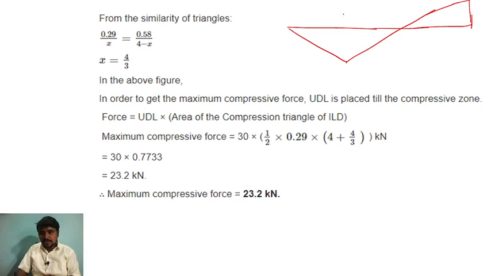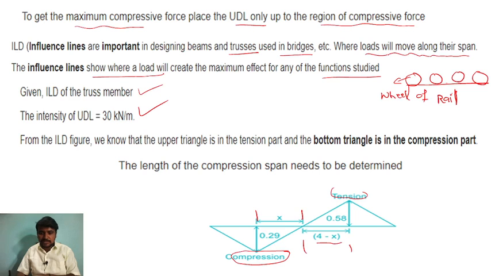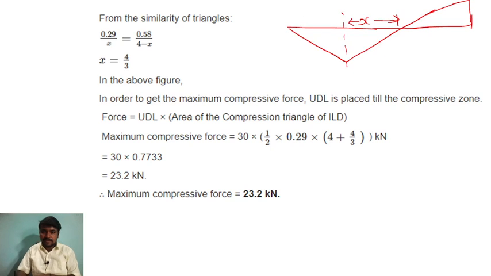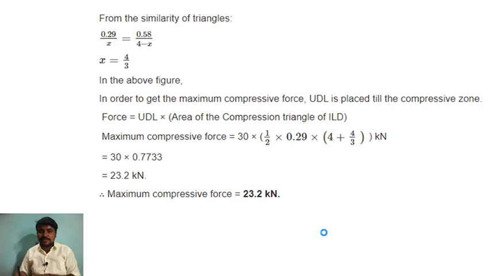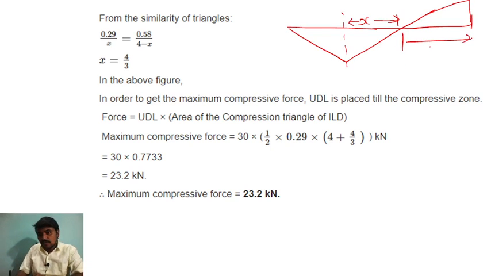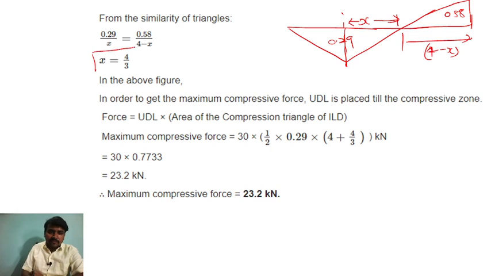Right, so this is x, and this is 0.29, and this is 4 minus x. By taking this similar triangle, we get 0.29 by x and 0.58 by 4 minus x, right? So the x is 4 by 3.